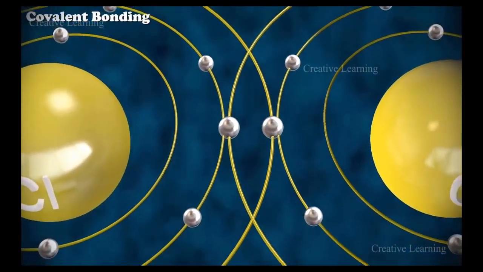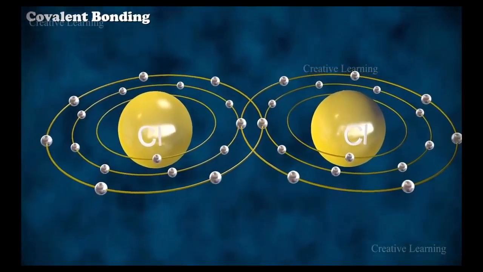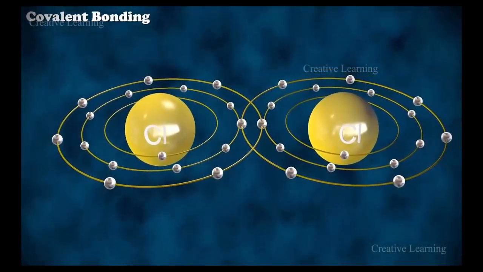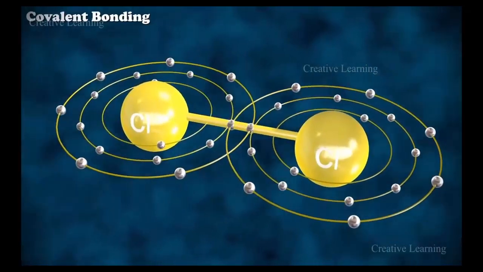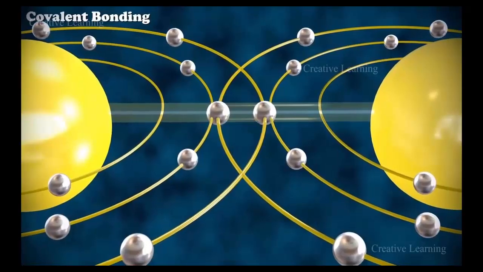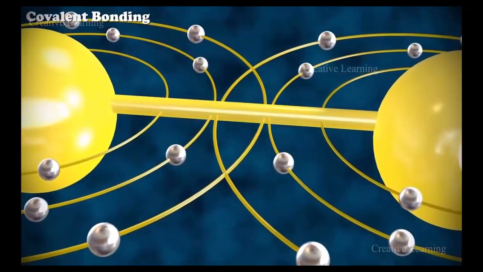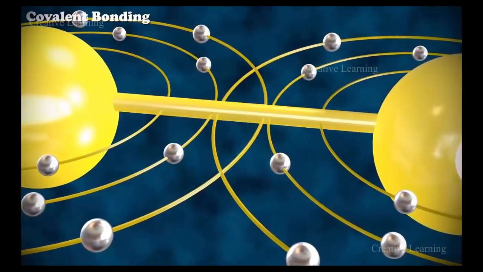In the process, both chlorine atoms attain the outer shell octet of the nearest noble gas, that is argon. The dots represent electrons. Such structures are referred to as Lewis dot structures. Thus, the chlorine atoms are joined by a single covalent bond.